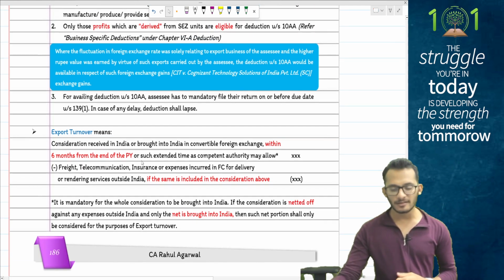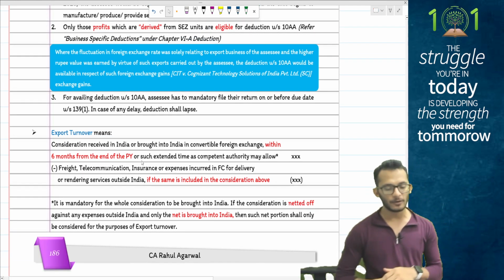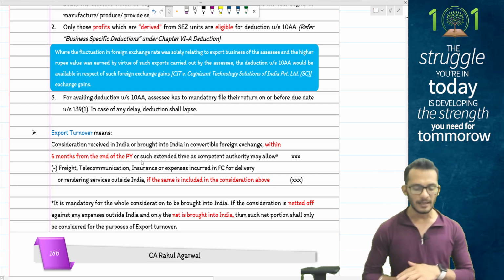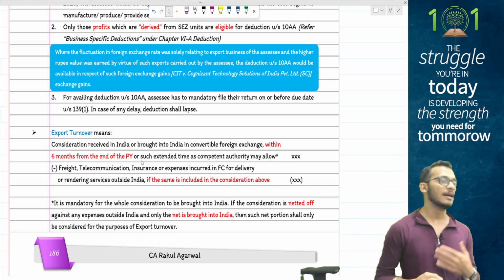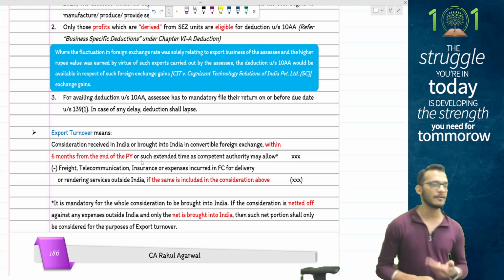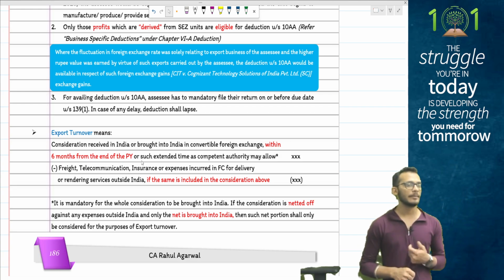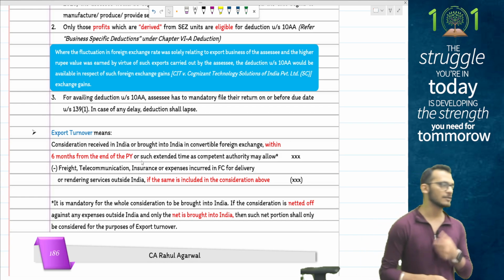Yes, the 10AA case law basically says that when a fluctuation in foreign exchange relates solely to export business, then whatever money you earned out of this is also profit derived from the SEZ unit and therefore will be eligible for 10AA deductions. That is what it clarifies.